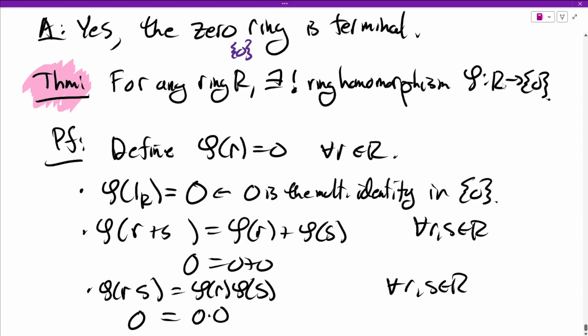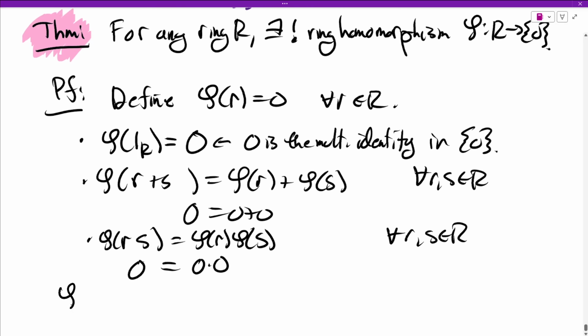Okay. So not only does there exist a ring homomorphism, here it is, but actually phi is the only function from a set to the singleton set. There's only one function. You have to output the thing. So phi is unique.